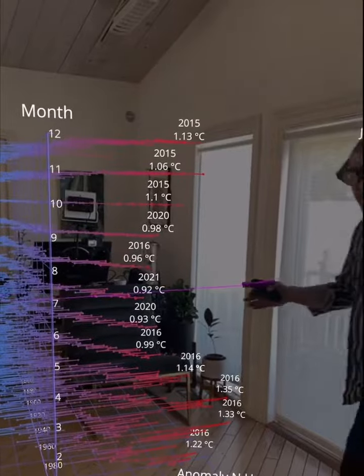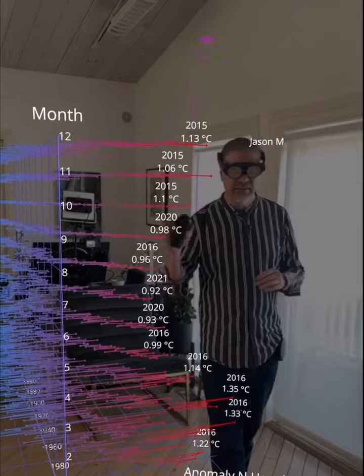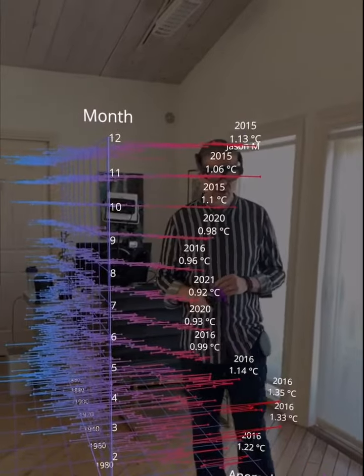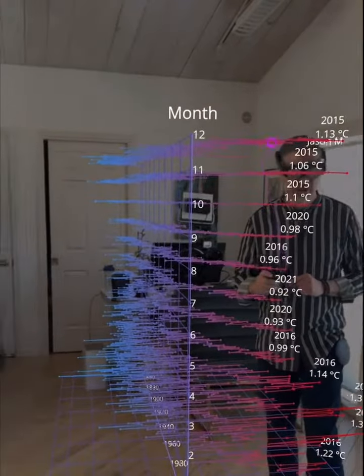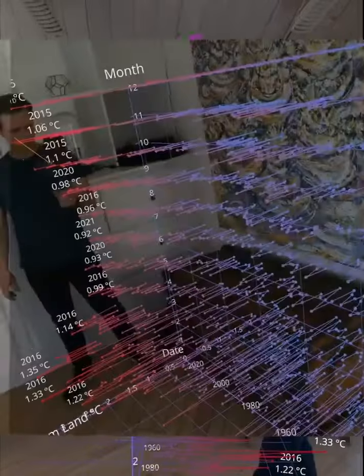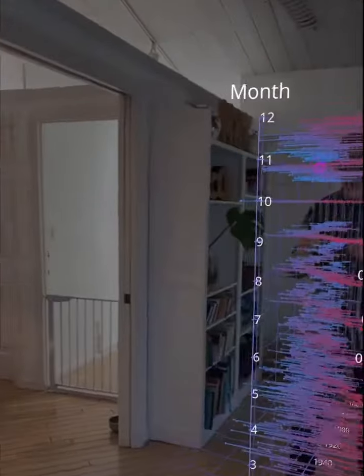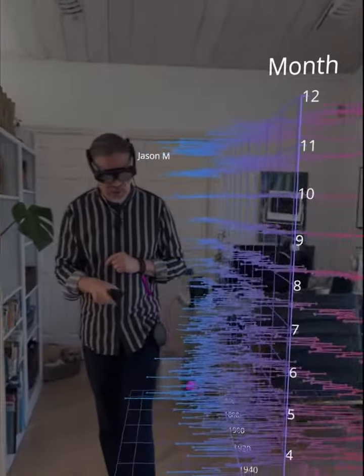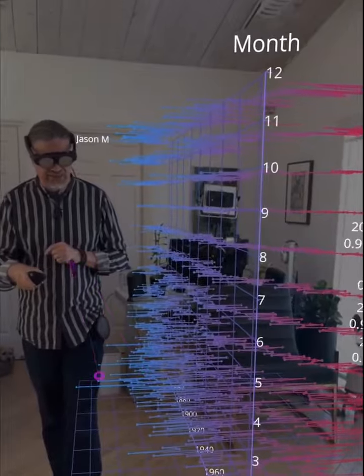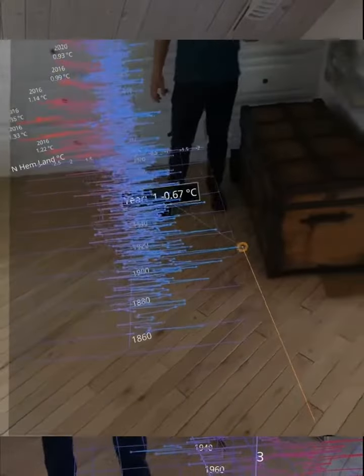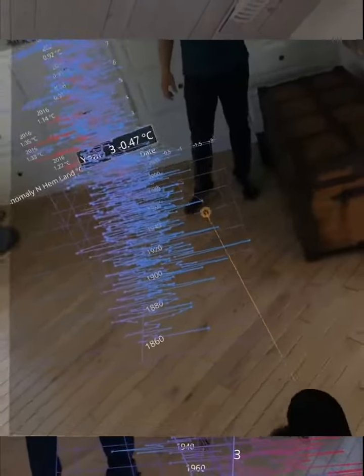So let's take a look at a slightly different data set. This data set, instead of being sea surface temperatures, is northern hemisphere land temperatures. And this is just the anomaly. So this is what is different from the norm. You can see this line, this grid down the middle, that is the norm for the 20th century. You can see that the older temperatures here, all the way back to 1850 for each month, in the older years, the temperatures were lower.